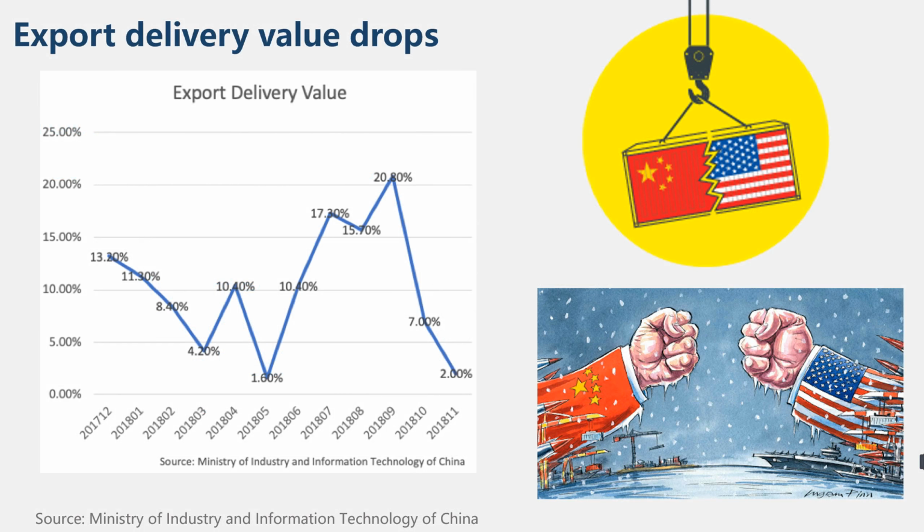As the trade war goes on and firms continue to shift productions out of China, the effect of tariff is difficult to measure. However, we can reasonably suspect a fall in the Chinese electrical equipment exports, which is supported by our findings. Although China's electrical equipment exports grow steadily, it is growing at a slower rate than in the past years. As we can see from the graph, the export delivery value dropped to a 2% low by the end of 2018.